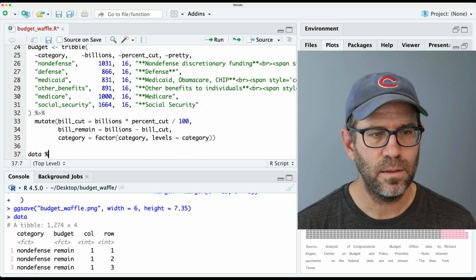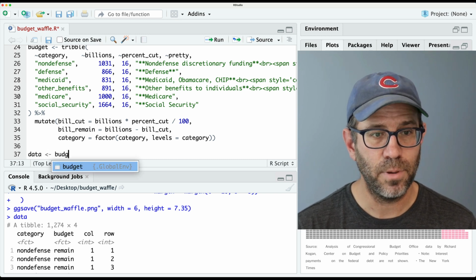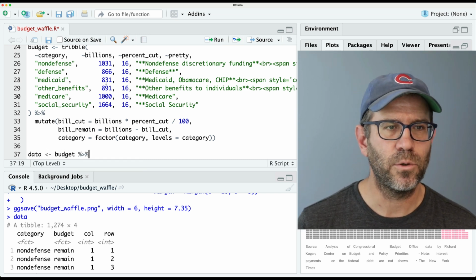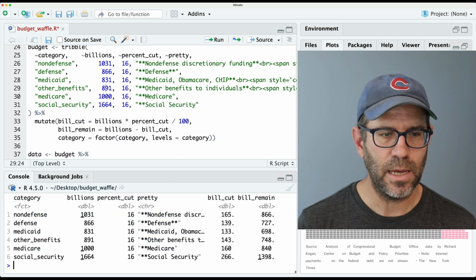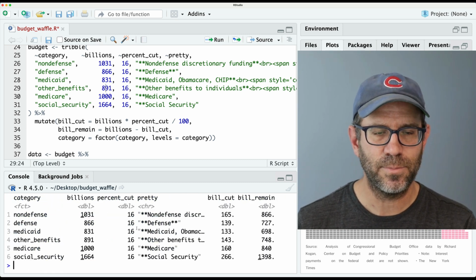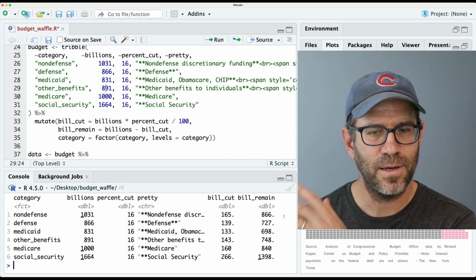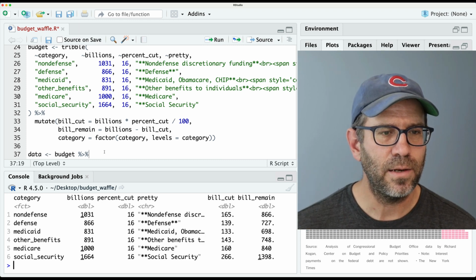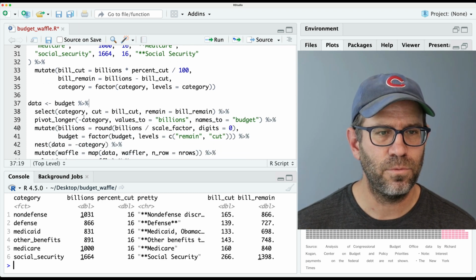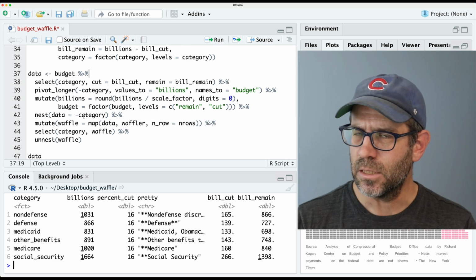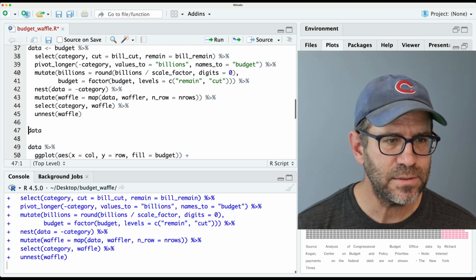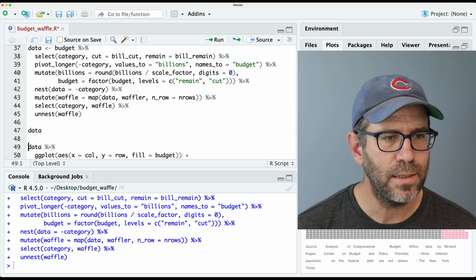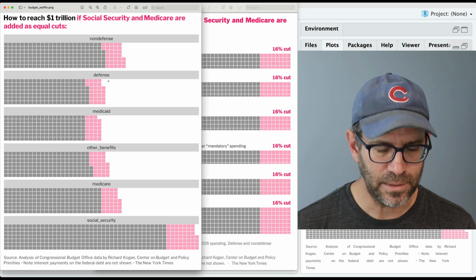And then data will get this with budget getting piped in. So we'll create budget here, which again, budget is going to have the category, the billions, the percent cut, the pretty, the bill cut, the bill remain, right? And then that budget's gonna get thrown into where we're creating the coordinates and the categories for the different facets. And then we'll go ahead and plot it. And again, that still looks right.